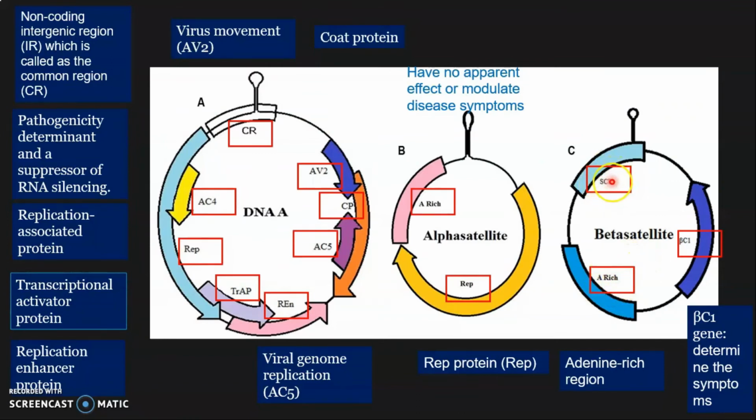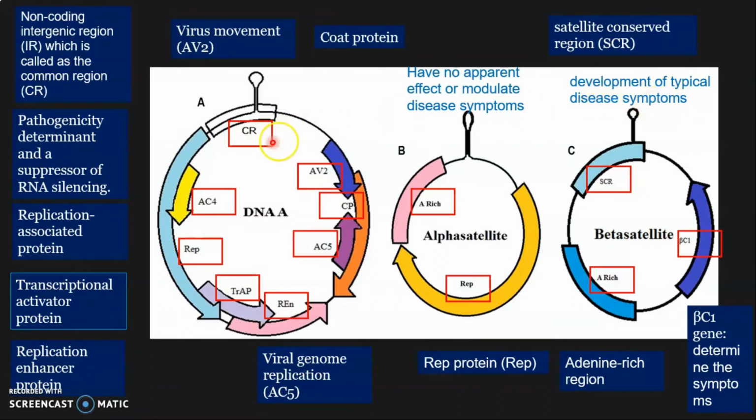And this region is the satellite conserved region, and this beta satellite is conserved in almost all the viruses related to begomoviruses. So alpha satellites have no apparent effect, but recently scientists say they can modulate disease symptoms. But the beta satellites are involved in the development of typical disease symptoms. So monopartite genome,